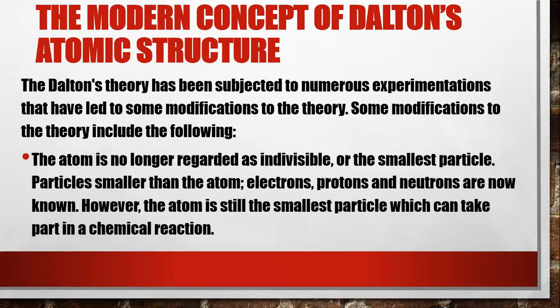Some modifications to the theory include as follows: the atom is no longer regarded as invisible, as said before in Dalton's theory, that matter is made up of tiny particles, and these tiny particles are invisible.